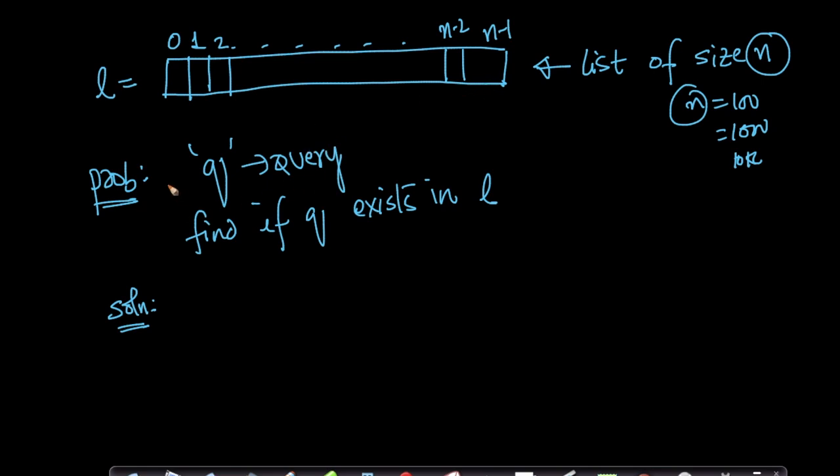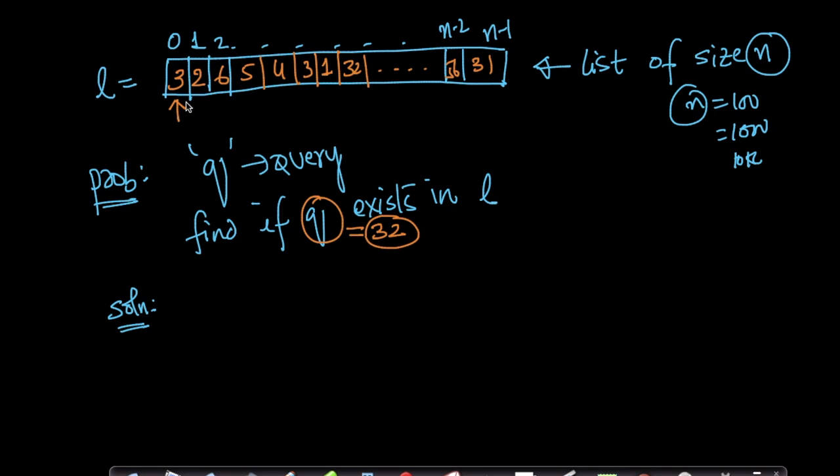Let's understand with examples, that will make life simple. Let's assume this is 3, 2, 6, 5, 4, 3. Let's say some of these numbers could repeat, of course. 1, 32, and so on and so forth, 56 and 31. So those are the numbers. Now let's assume my q here is equal to 32. I want to understand whether 32 exists in this list or not. How do I do that?